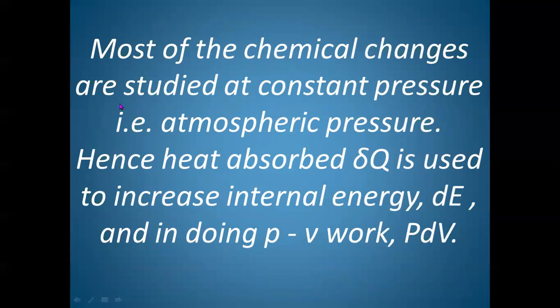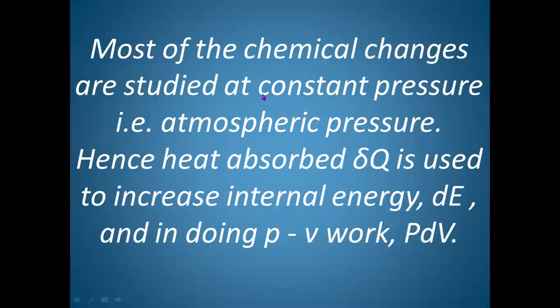Most of the chemical changes, as I told you just now, since we are dealing with thermodynamics in chemistry, we will study chemical changes or chemical processes or chemical systems. Maybe one or more reactants will produce products. Most of the chemical changes are studied at constant pressure. Why?